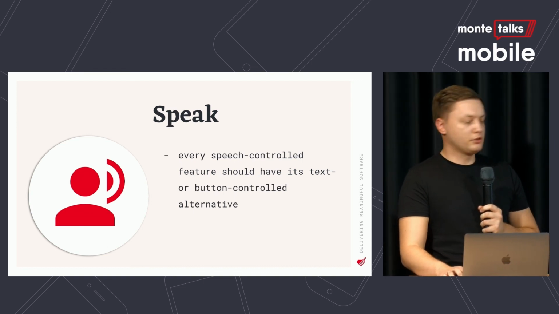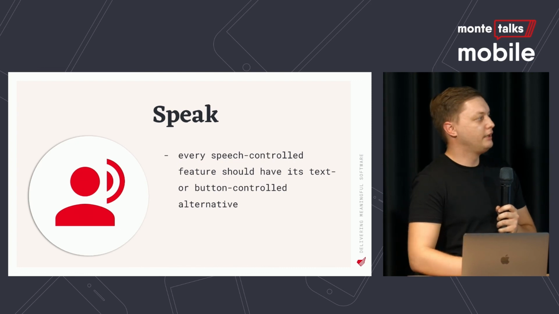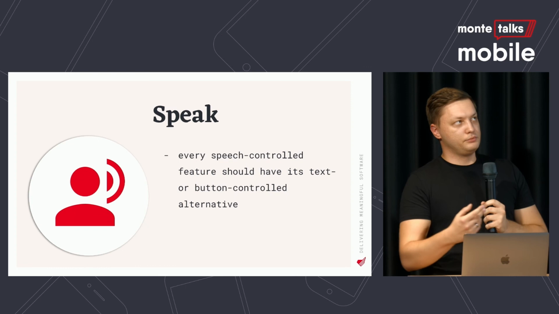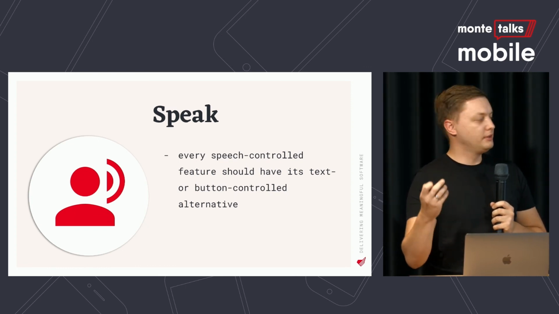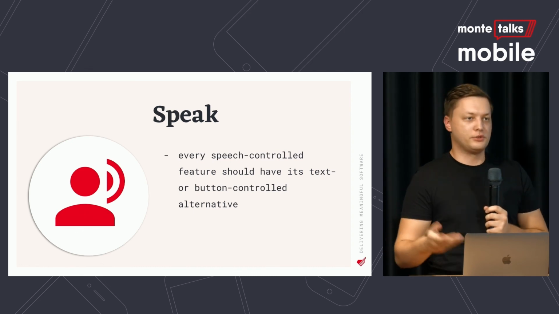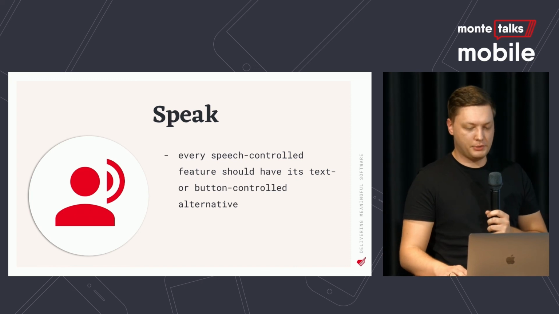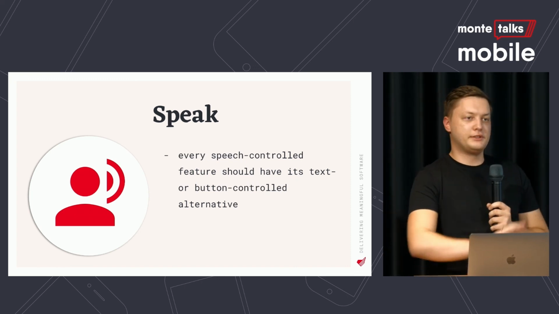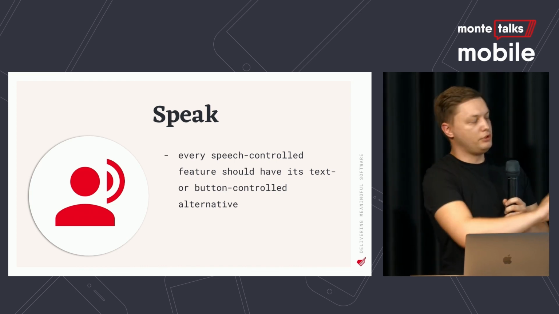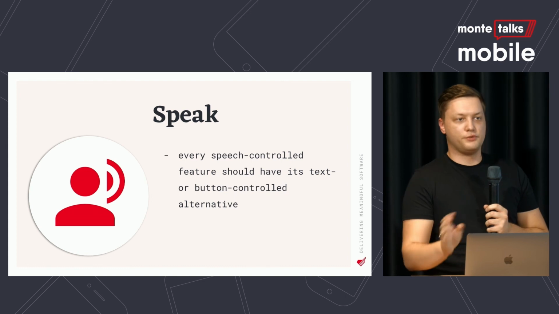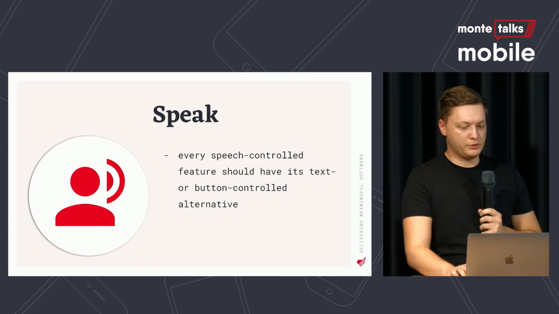And button control alternative, this is for actions that are probably, because if you are using speech to control something, your app is very feature rich, so it's hard to comprehend what features even there are in the application. So provide somewhere in the nested submenus an option to do even more obscure features in the application. Don't restrict yourself to the speech-controlled ones.